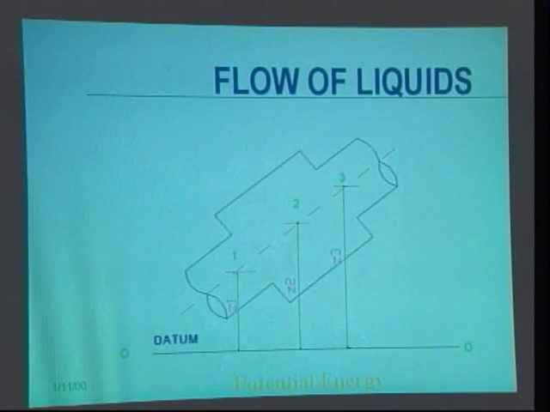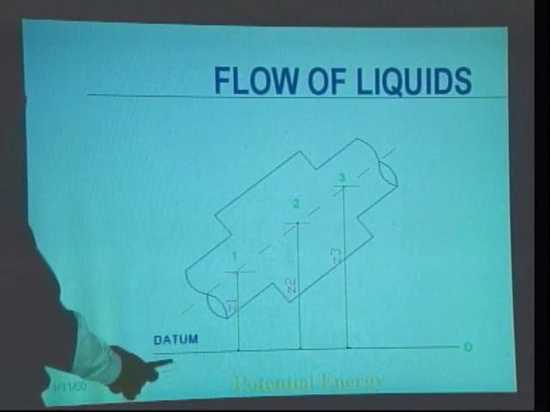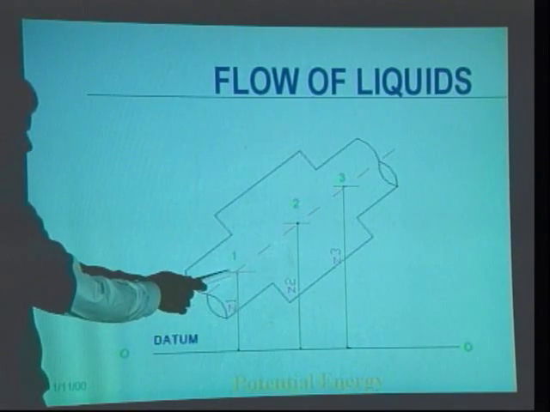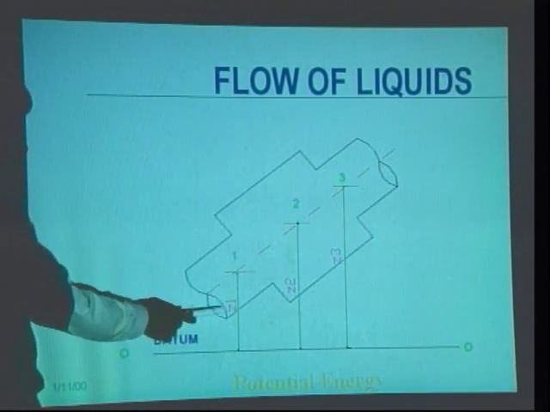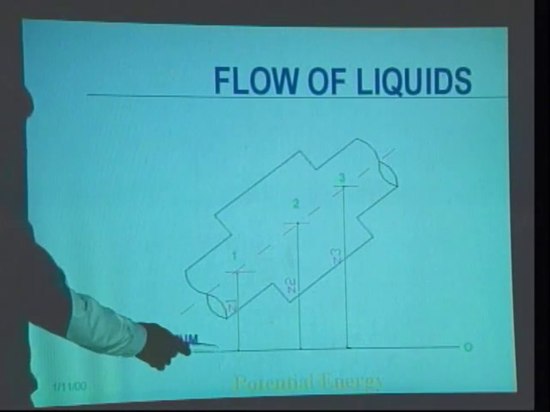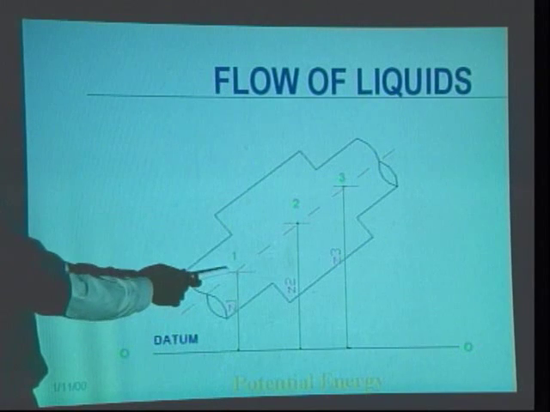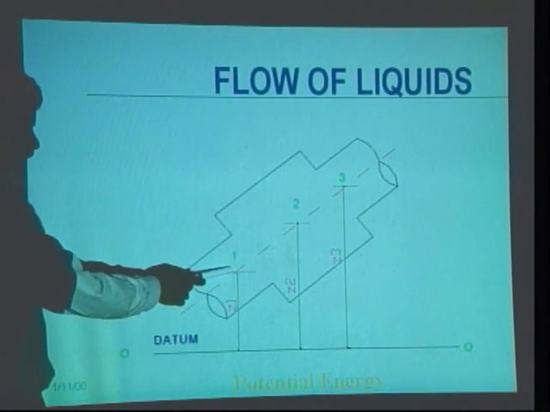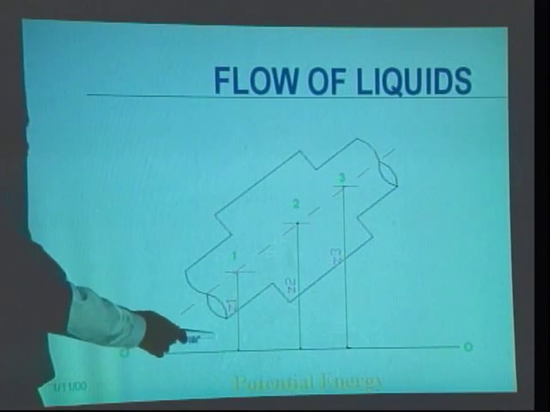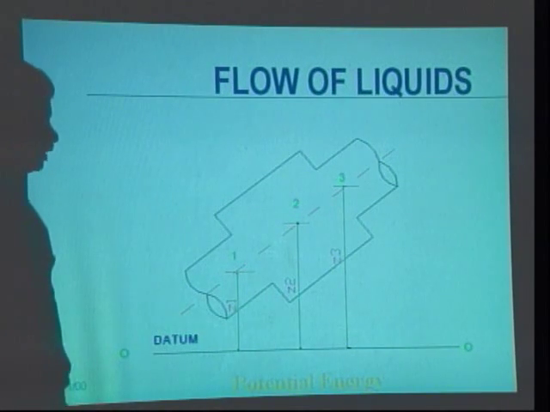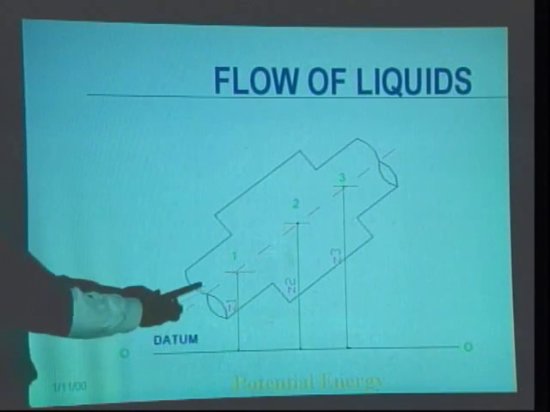If we analyze the potential energy possessed by the fluid particle at these 3 points, let us take the point 1 which is at a distance of Z1 from the datum. So, the potential energy possessed by the fluid particle at 1 is equal to Z1 in meters. If we consider a fluid particle at